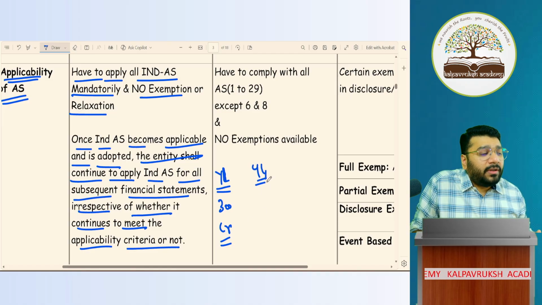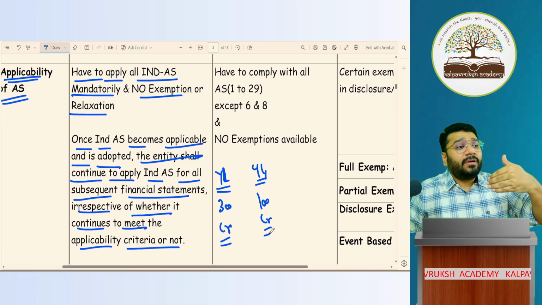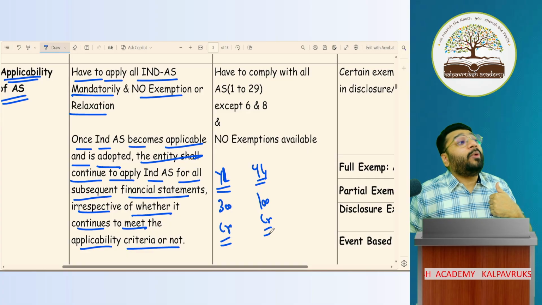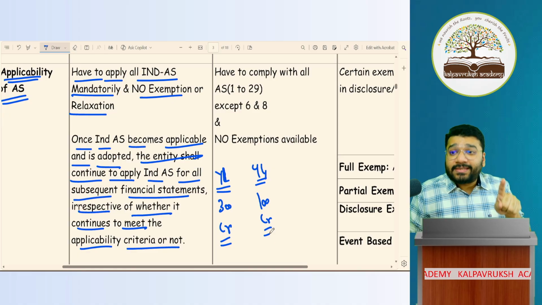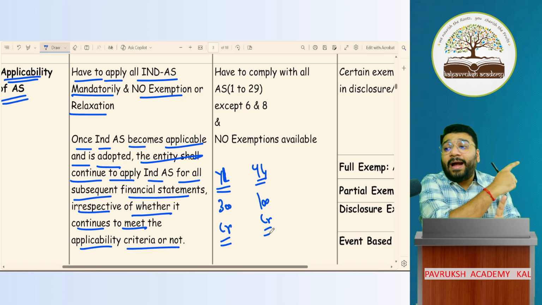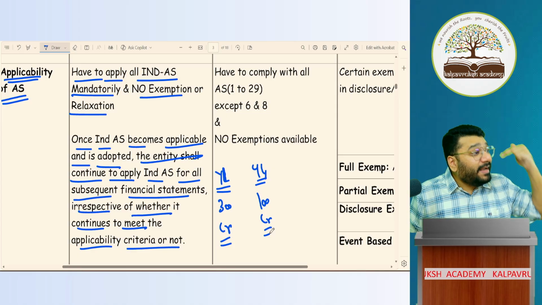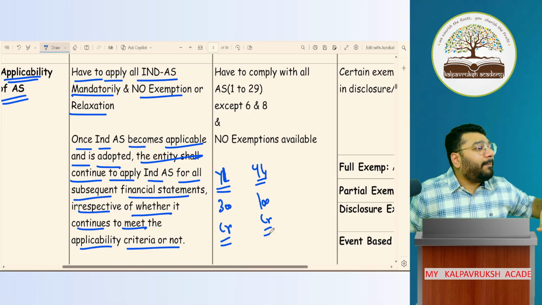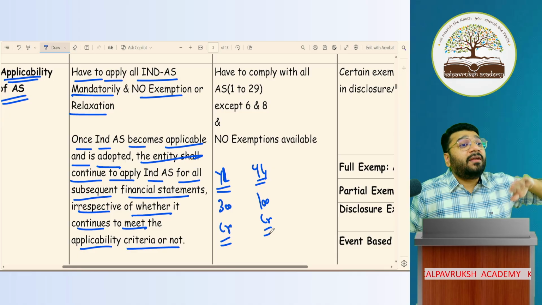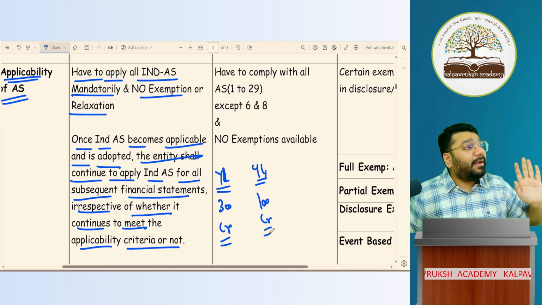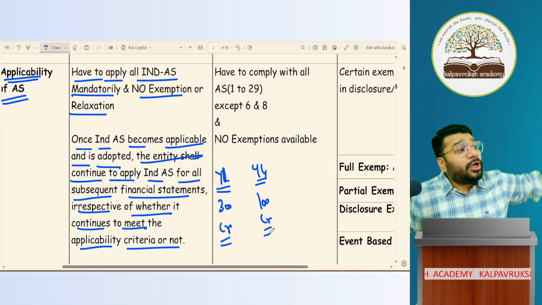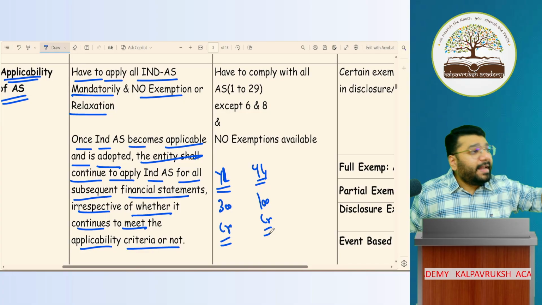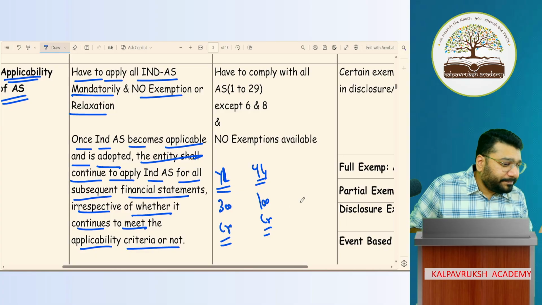Somewhere in year 4, the net worth has become 100 crore. Can they say, since I'm not satisfying the criteria, I will go back to accounting standards? Can the company say no? Once Ind-AS is applicable for your company, there is no way of going back. You cannot go back to the old accounting standards. Once Ind-AS is applied for the company, for the rest of your life, Ind-AS only will be applied. Whether the criteria is met or not met in the future doesn't matter. Once Ind-AS is applied, till the end of the life of the company, you only have to apply Ind-AS. Okay or not okay?